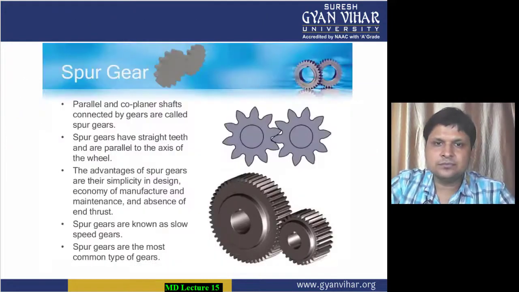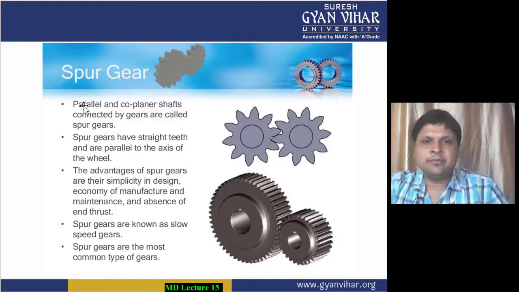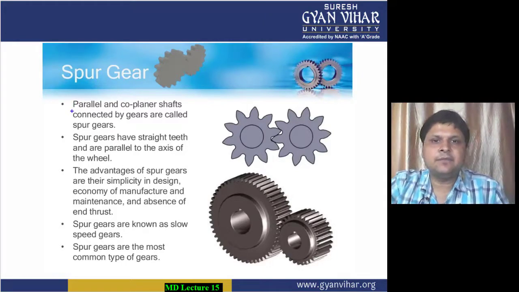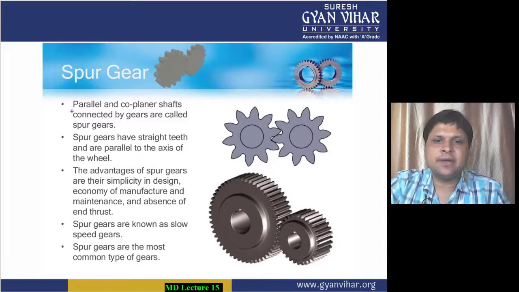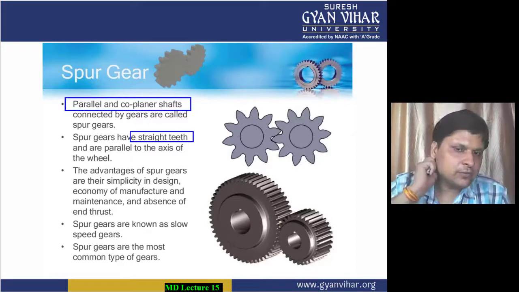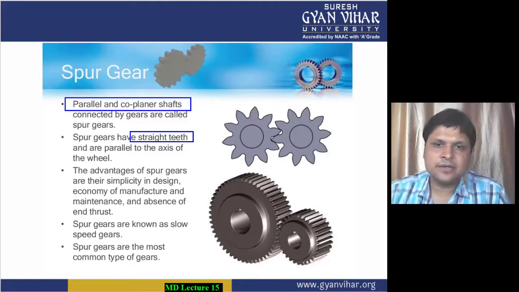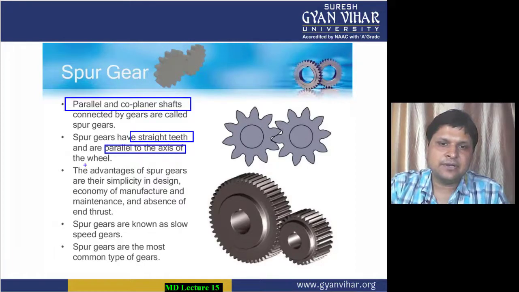Now let me revise once again. Spur gears are used for parallel and coplanar shafts connected by gears, and they have straight teeth. Second, the teeth are parallel to the axis of the shaft. What are the advantages of such spur gears? The advantage is that they have simplicity in design, they are economical to manufacture, maintenance is easy, and there is absence of end thrust.